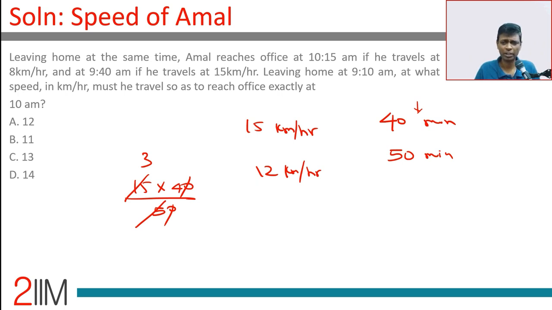You'll find a lot of these speed time distance questions, especially in this format, become much simpler if you can just think in terms of ratios. Ratio of speeds is 8:15. Ratio of time taken will be 15:8. That's all. The moment you grab that, the starting time is known. He takes 40 minutes at 15 kilometers per hour. He has to take 50 minutes. What speed should he be traveling at? 12 kilometers per hour.